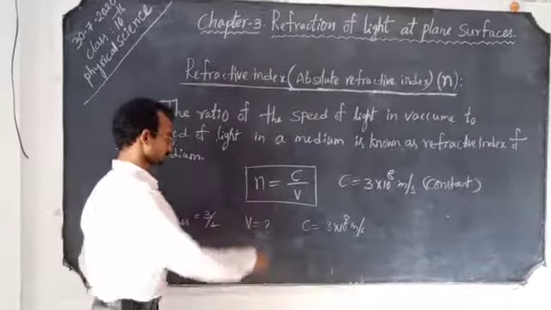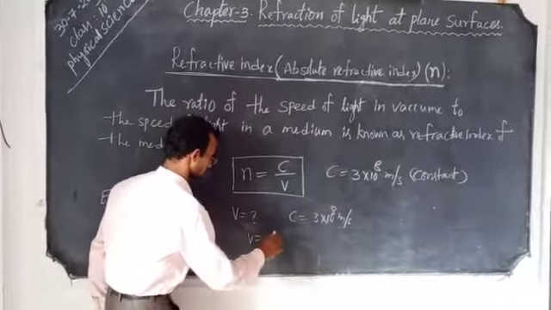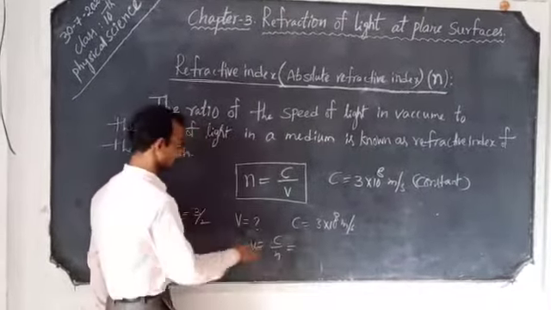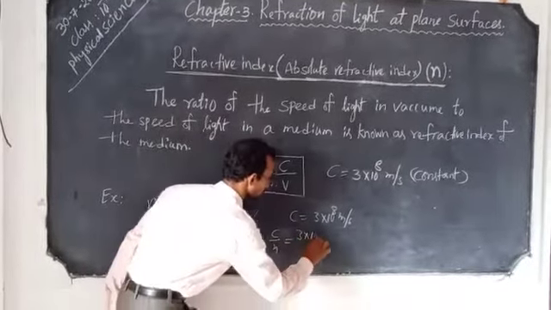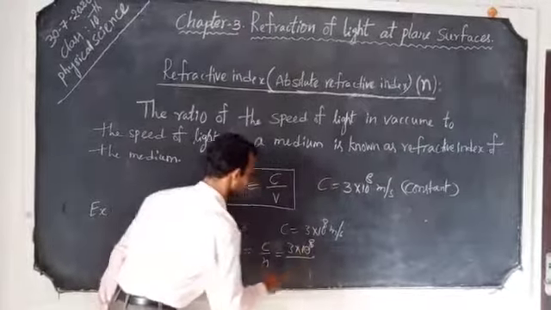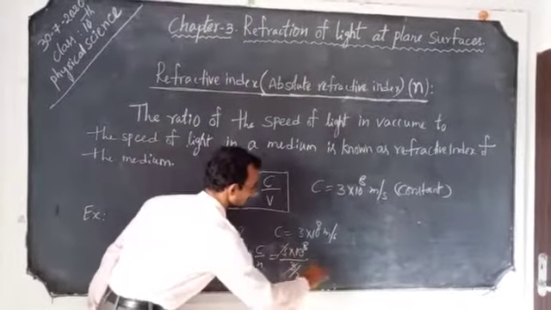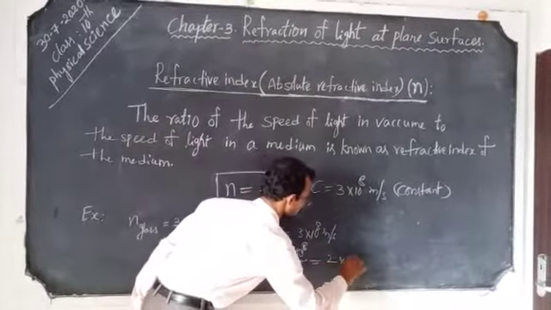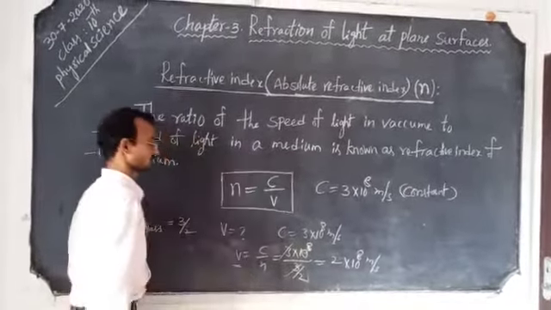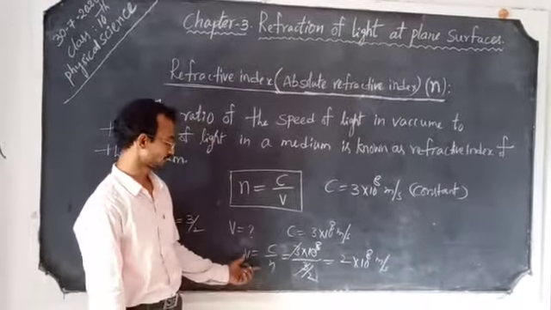From this equation, V can be written as C by N. Substituting the values, 3 × 10⁸ divided by N, where N is given as 3/2. Here 3 gets cancelled, so 2 × 10⁸ meter per second is the speed of light in the glass. In such a way, we can calculate the speed of light in the glass.